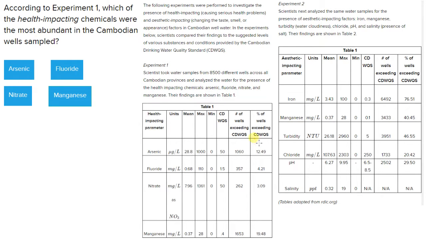This is Jake Bazicki with an ACT Science Research Summaries question. Now this question is asking us to look at the health impacting chemicals and to see which one is the most abundant in Cambodian wells that were sampled.